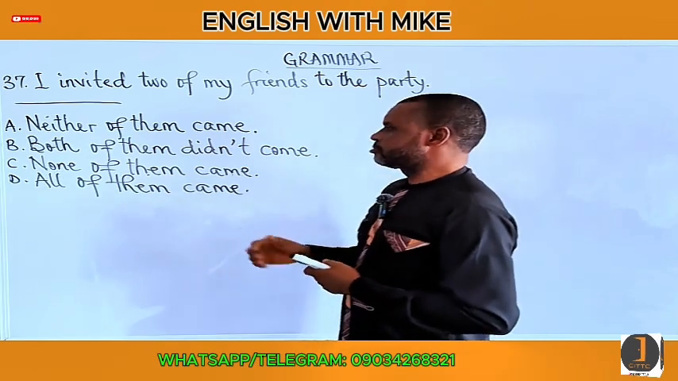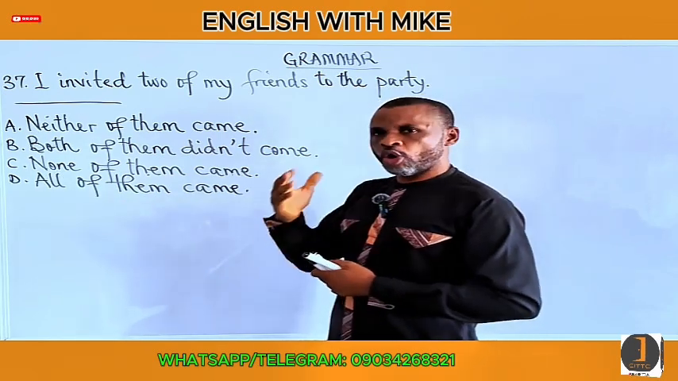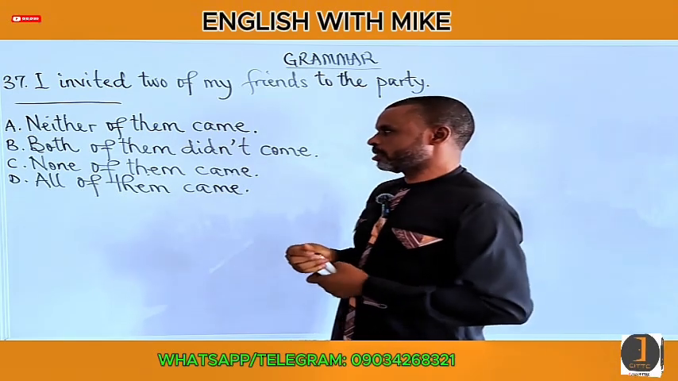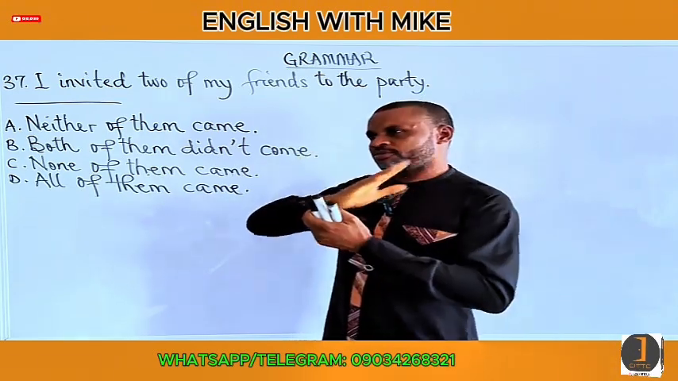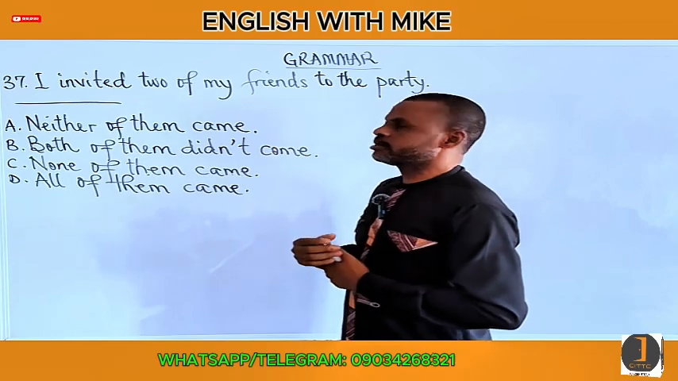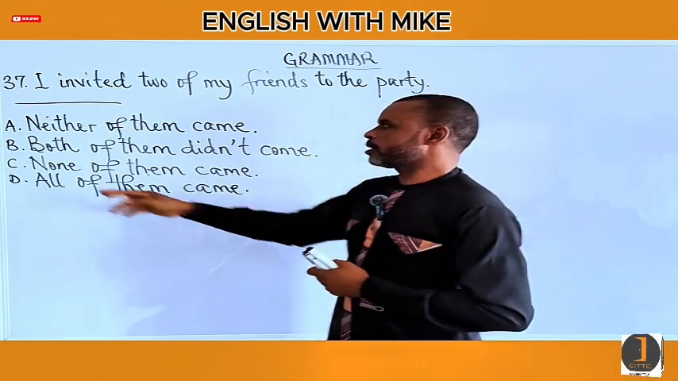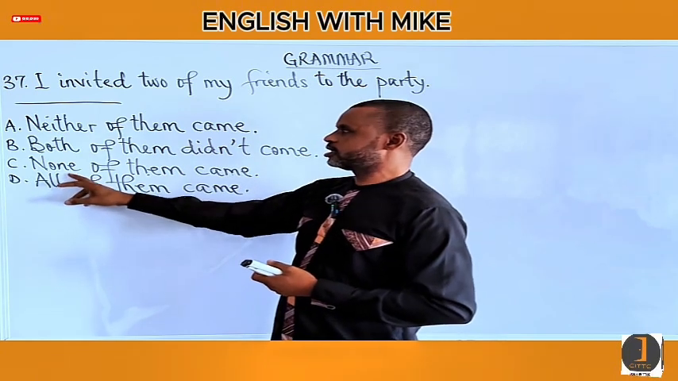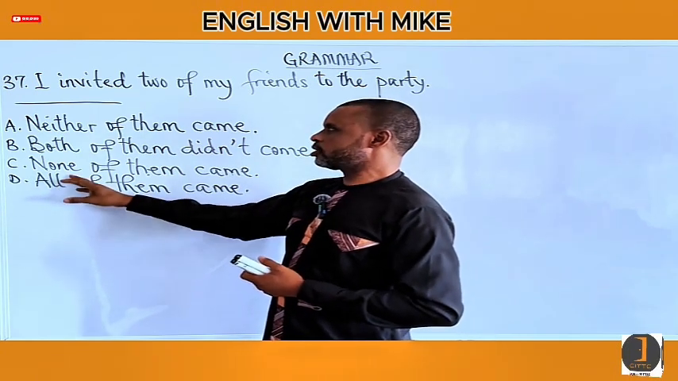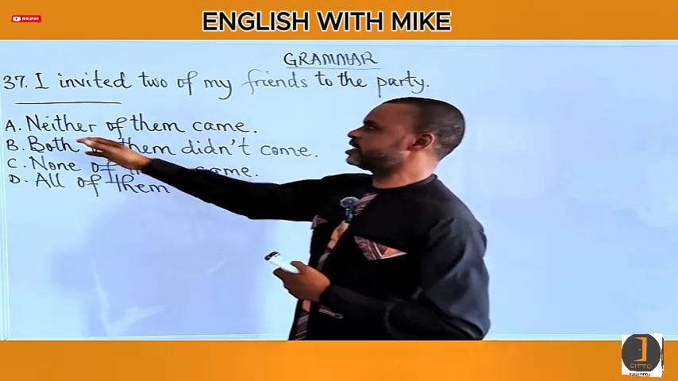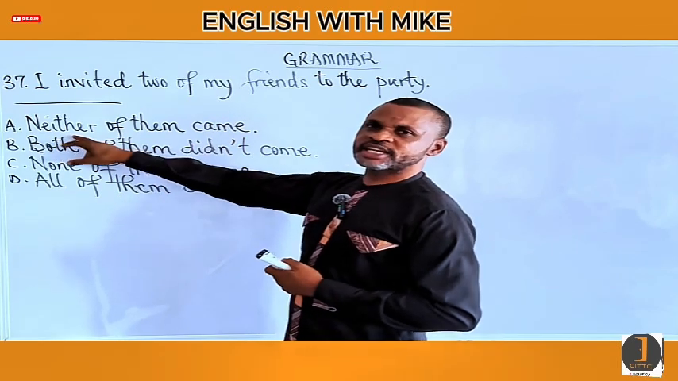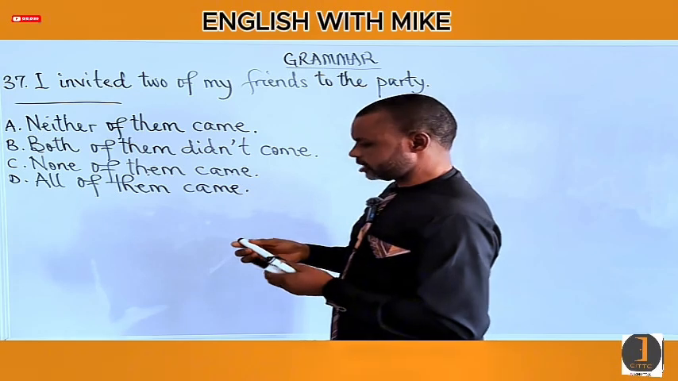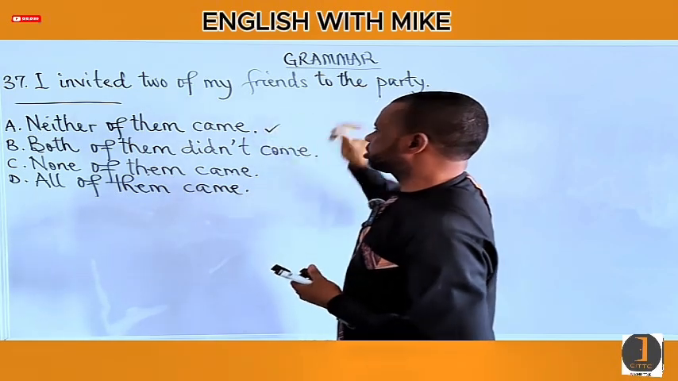All of them means all of at least 3. All means at least 3, from 3 to infinity in the positive sense. So none is the opposite of all in that respect, just as either is the opposite of neither in that sense. So from this analysis, which one is correct? It should be option A.